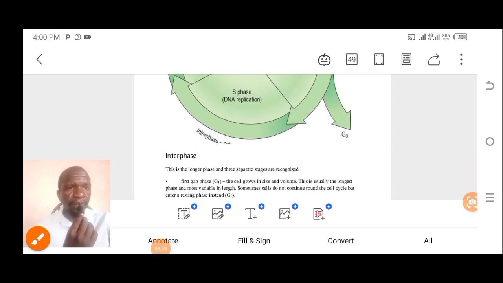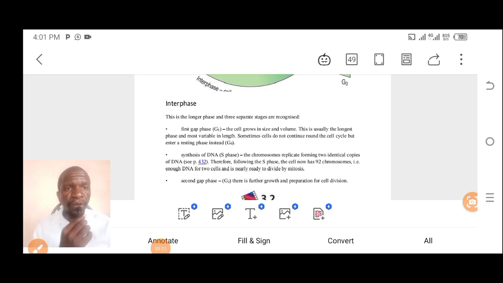So we are going to see what happens during those stages. The first stage under interphase is called the first gap phase, G1. The cell grows in size and volume. So under this stage, the cell is growing in its size and in its volume.